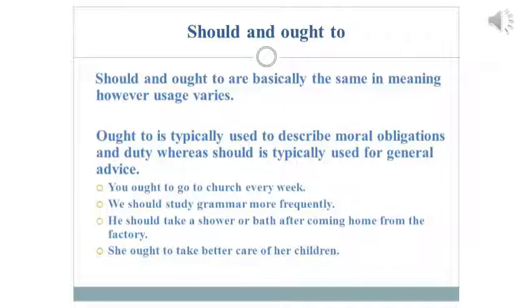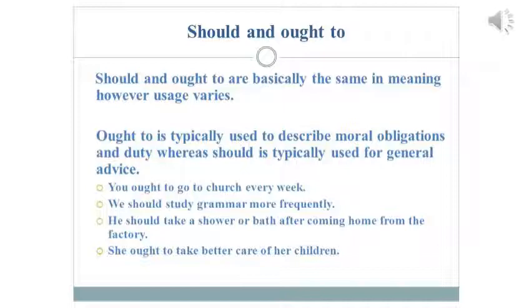Should and ought to. When we say should, that is an advice and it's totally the person's choice whether they want to do it or not. But ought to is the obligation, social obligations, moral obligations, that is, it is compulsory. Should and ought to are basically the same in meaning, however usage varies, they differ. Ought to is typically used to describe moral obligations and duty, where should is typically used for general advice.